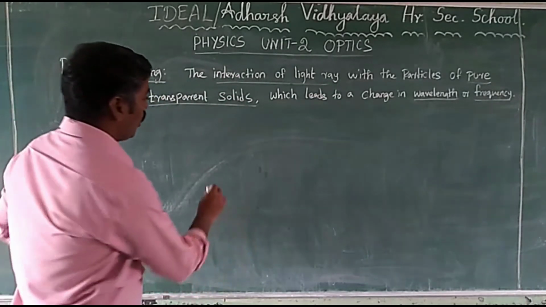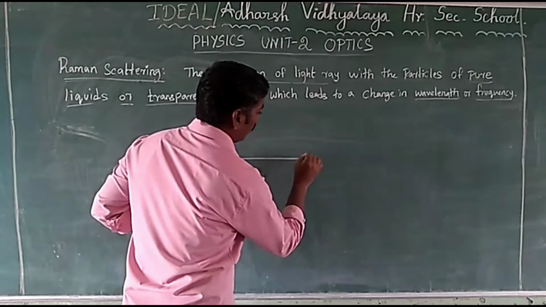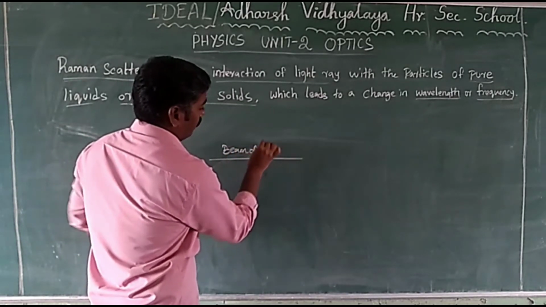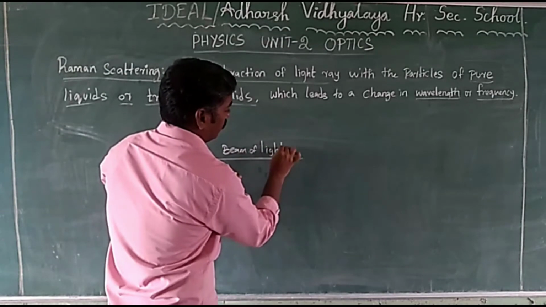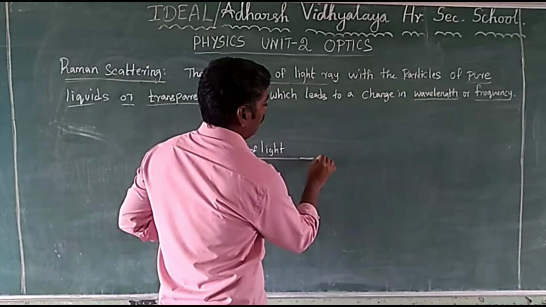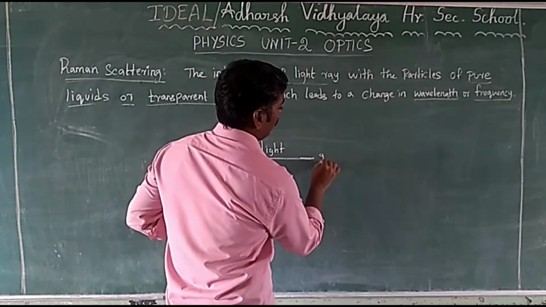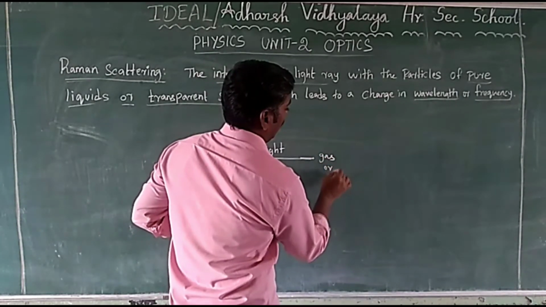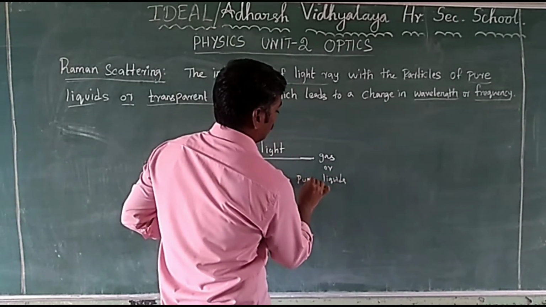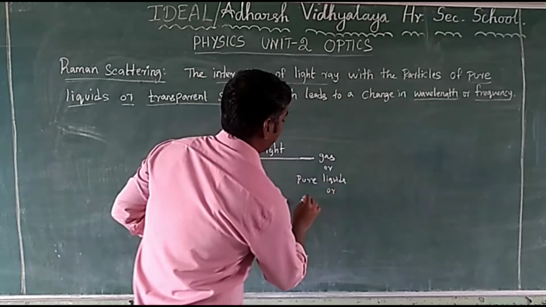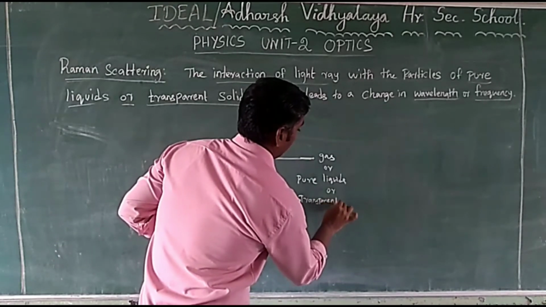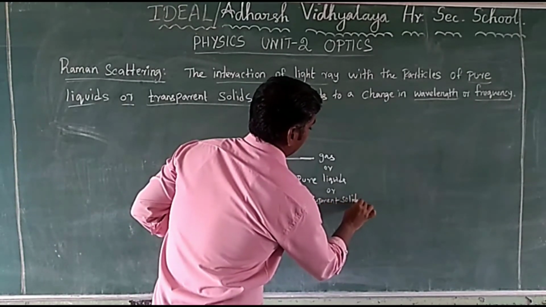I will explain. One beam of monochromatic light passes through particles, which may be gas, pure liquids or transparent solids.